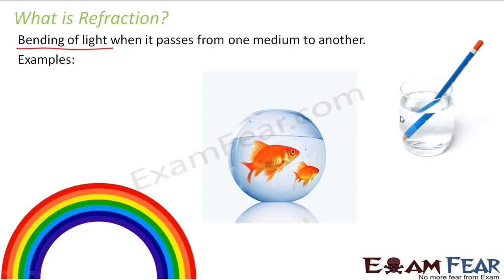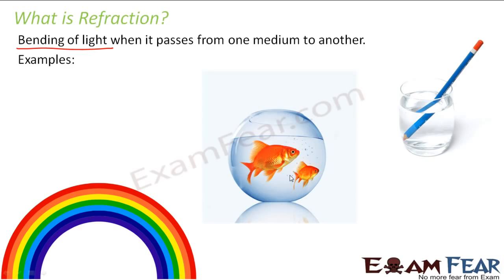Now we will look at some other examples. For example, if you look at this fish which is inside a small glass vessel with water, what do you see? If you look at it, it is just one fish. The other one is the image of the fish. But if you see, the size of the fish looks different. The actual fish lies here, right? But when you look at it, you feel as if the fish is smaller and it is away from you. That means what you are viewing is not the actual position, right? So all these phenomena are due to refraction of light.